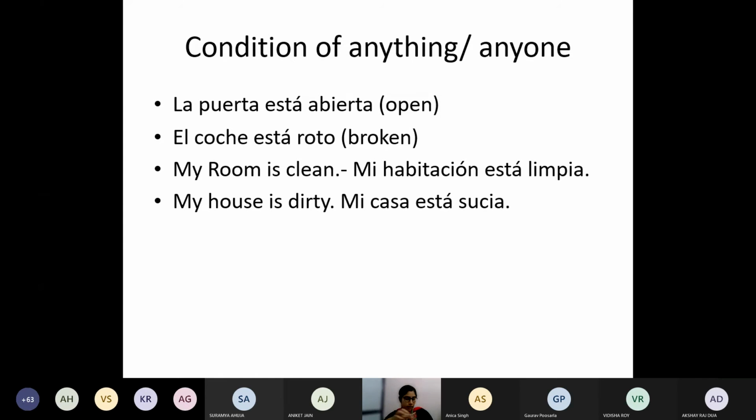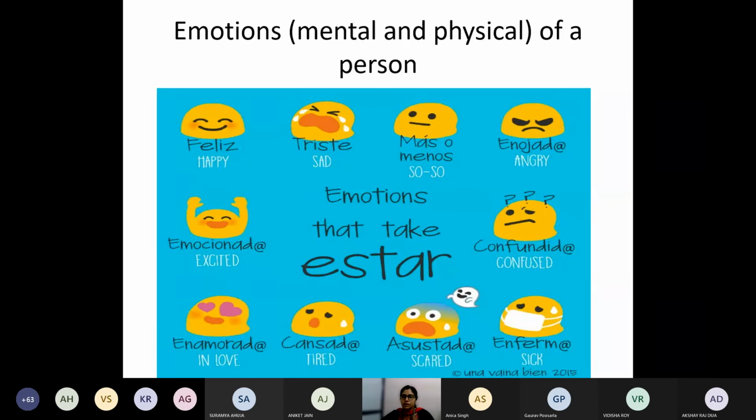My cloth is torn, or my bottle is open. All these things are your condition, which can be changed in a while, no? So for this also you will be using estar. Emotions, whether physical or mental, you will be using the estar verb. The one you are already using, yo estoy bien.